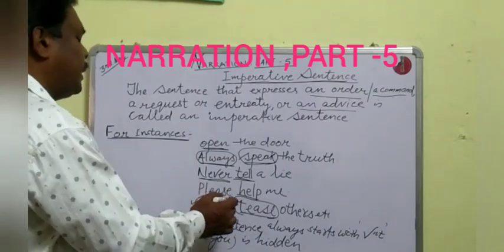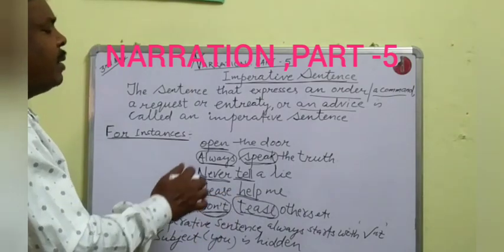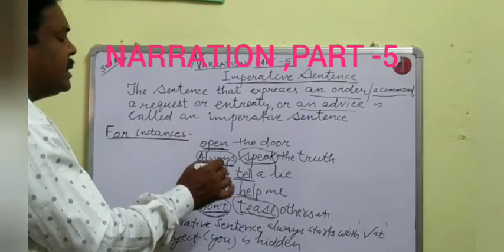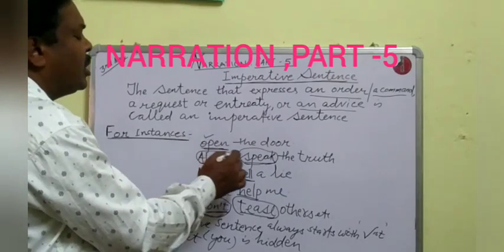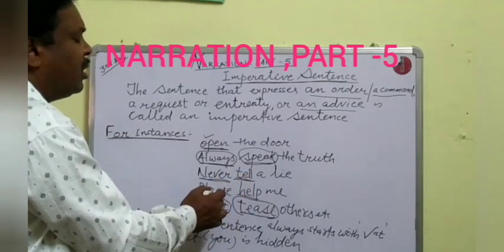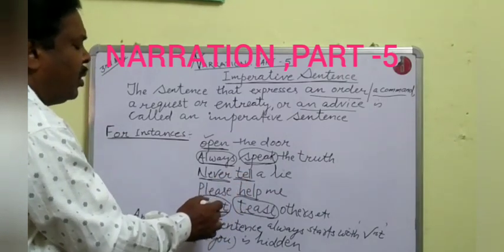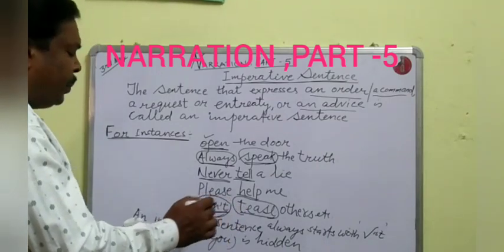It always starts with the first form of verb, or you can remember: always plus first form of verb, never plus first form of verb, please or kindly plus first form of verb, do not or don't plus first form of verb. Okay.